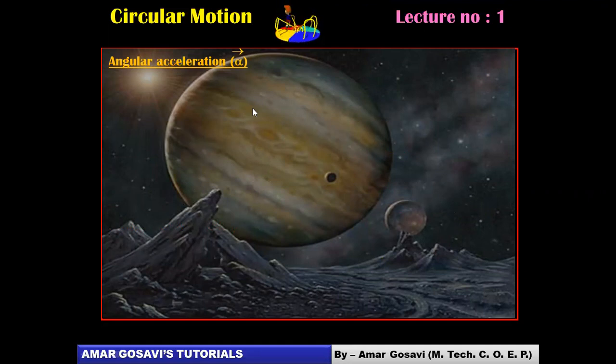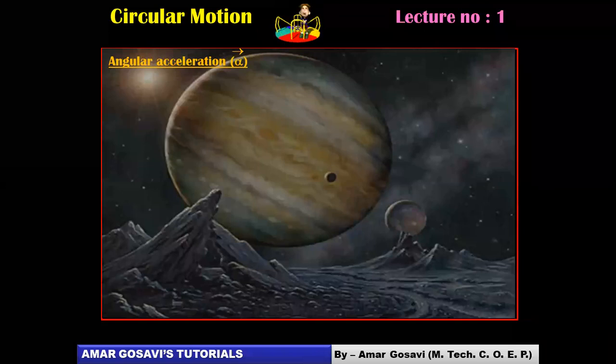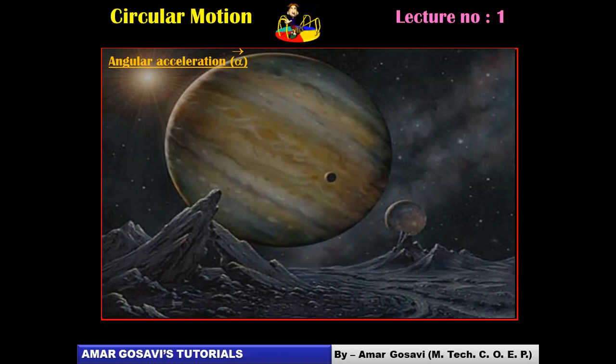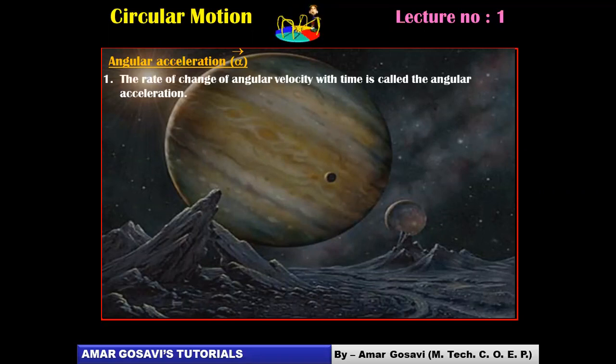How do we define linear acceleration? Linear acceleration is rate of change of linear velocity, or change in linear velocity per unit time. So angular acceleration, if we define, it will be rate of change of angular velocity, or change in angular velocity divided by time, friends. Okay, so let's put it on paper. You can see the rate of change of angular velocity with respect to time is called angular acceleration.